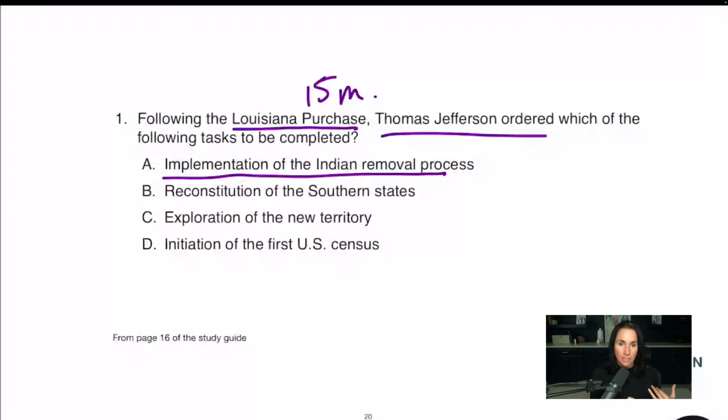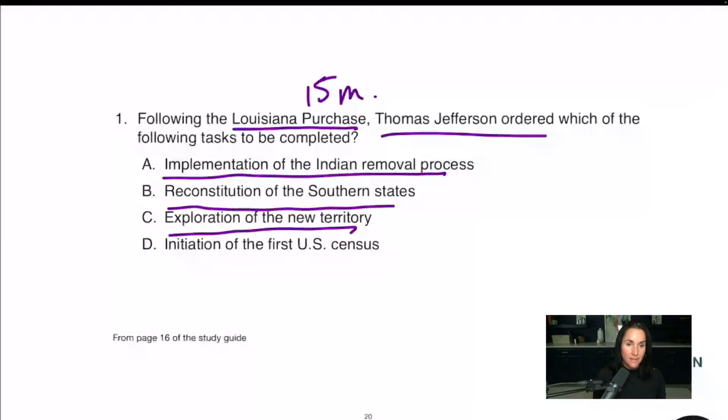He was kind of the villain in that whole situation. Reconstruction of the southern states, we know, is the Civil War. Remember, you're not going to know exactly what's going on, but if you can have a timeline in your head and know that Reconstruction is attached to the Civil War, not the Louisiana Purchase, okay?